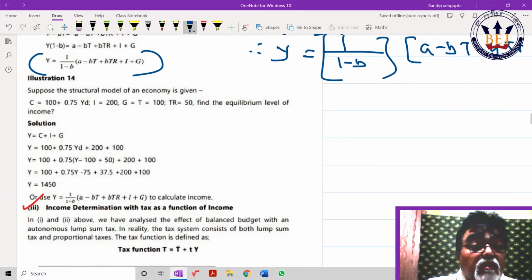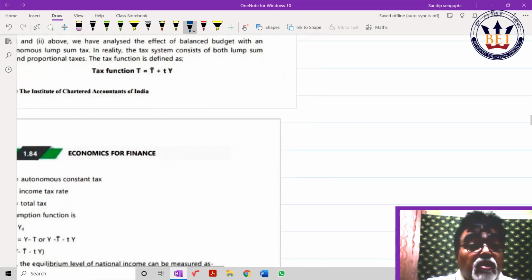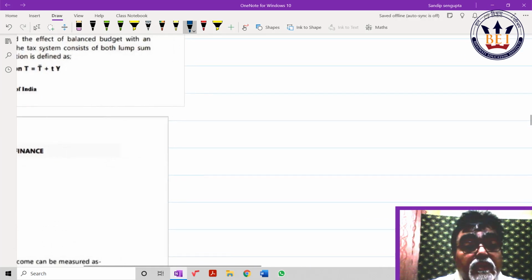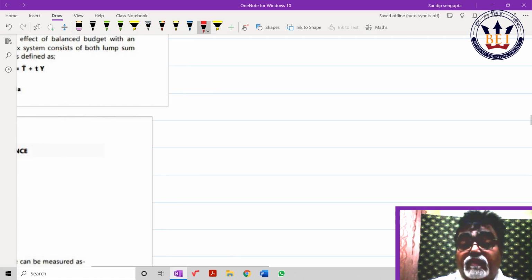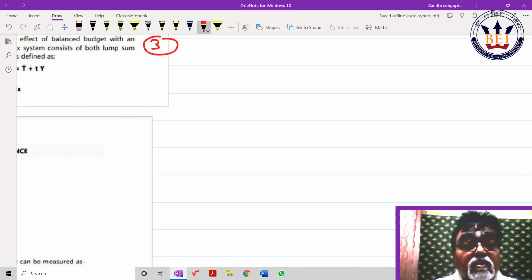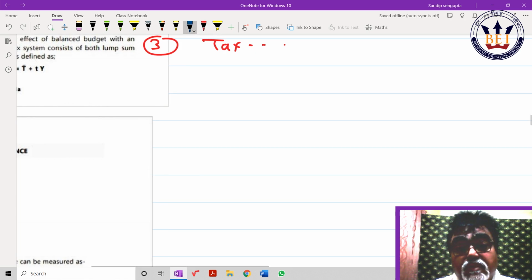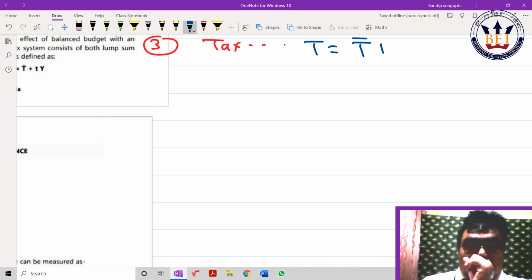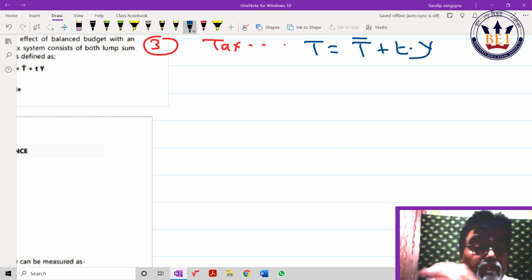The third part is income determination with tax as a function of income. Showing you that tax as a function of income. That means T equals T bar plus tY, my dear. T bar is autonomous, tY is induced, which keeps on changing.